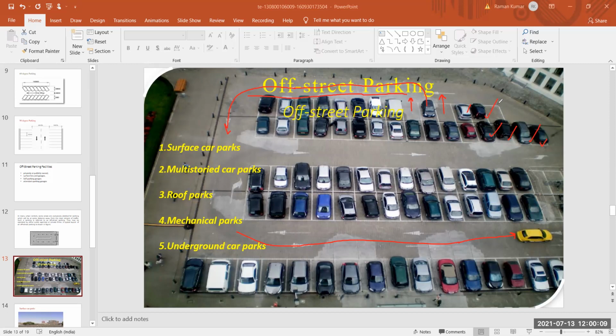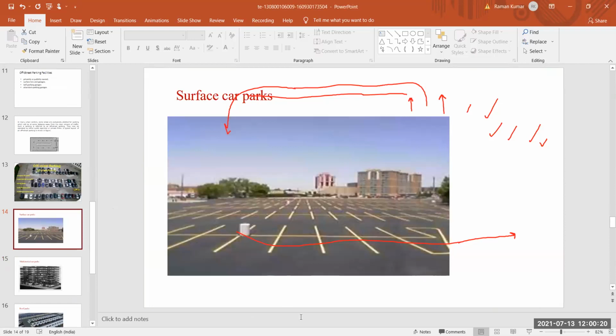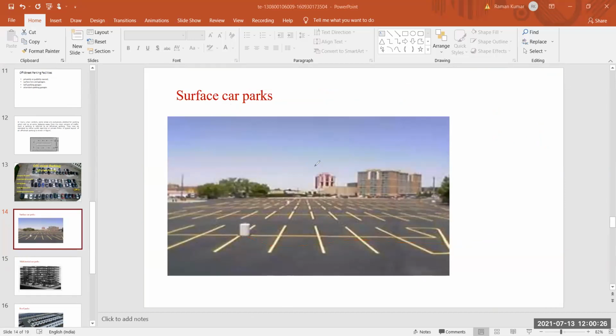So let's start with first, surface car parks. What do you mean by surface car park? This is your surface car park. On the surface we park our car. So here we park our car, here we park our car. These are the different parking spaces or parking lots available for parking our cars. So this is our surface parks for off-street parking system.